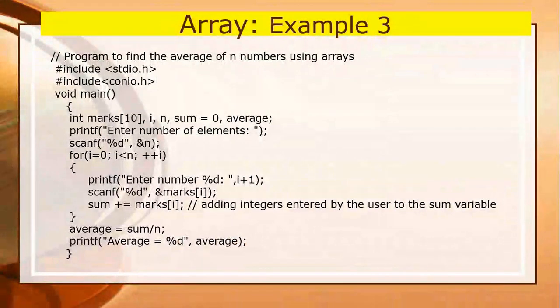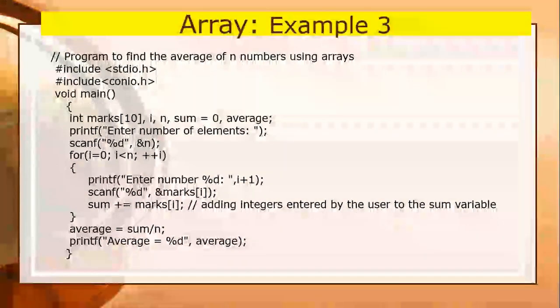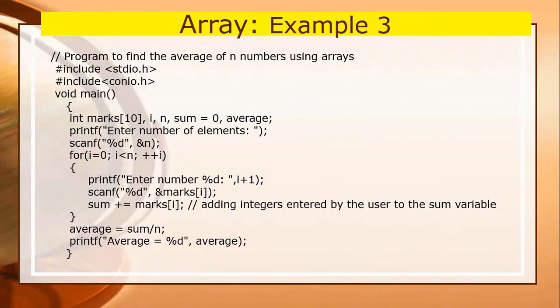So suppose there are 10 elements, 10 numbers. Whenever you enter 10, it will be assigned to n. Why is n required here? Because of the size of the array. So you can see in the for loop, i is less than n, I have taken n, meaning whatever value you enter, that is the number of times it will execute. So the size of the array is 10, then I will enter here n equals 10, the value of n is 10.